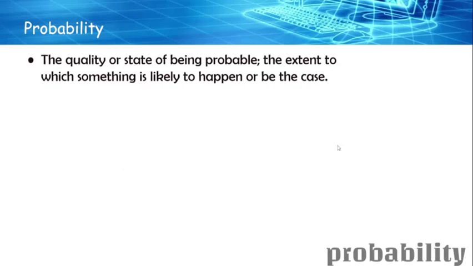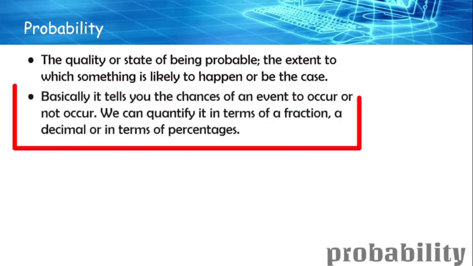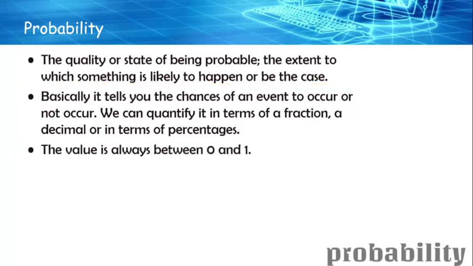We can quantify it in terms of fractions, decimals, or percentages. The probability of an event happening is between 0 and 1, so the value is always from 0 to 1. This can also be represented as a percentage.